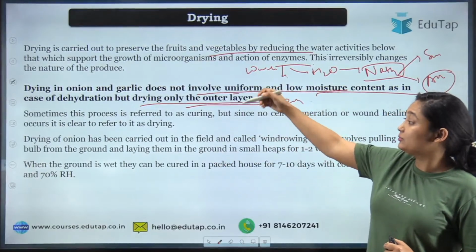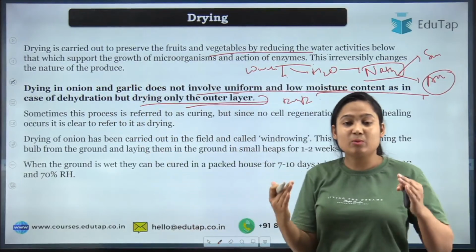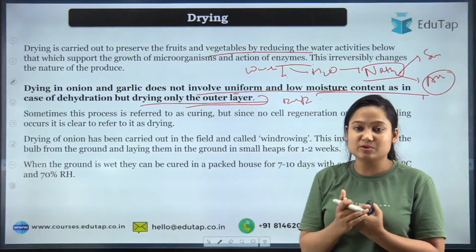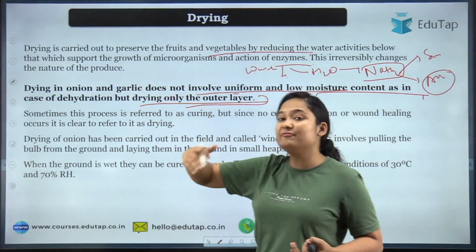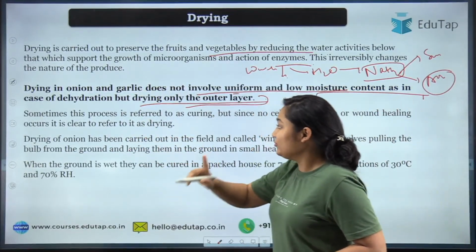In dehydration that will happen. But when we are talking about drying, what will happen? The outer layer, the layer that is in direct contact with the outer atmospheric surface, will get dried first. Then further, depending on the time, the other layers will slowly get dried. Then what happens?